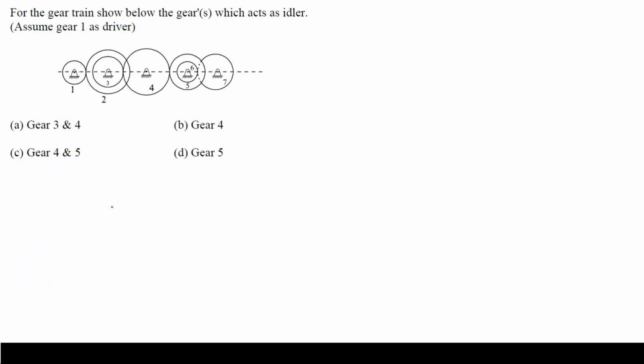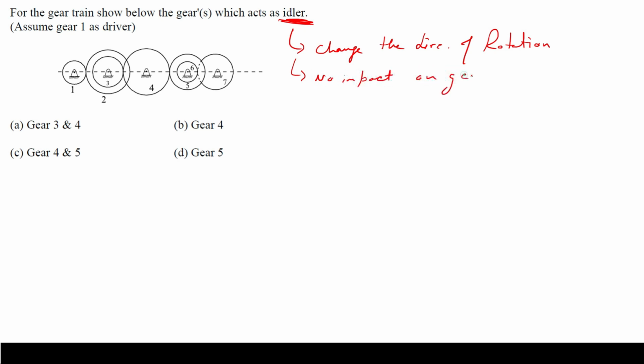Now the last question of the day, or the video: you have to calculate an idler gear. What is the meaning of idler gear? A gear whose only function is to change the direction of rotation, but has no impact on the gear ratio. So what is the method to calculate it? You have to take the product of the number of teeth on the driving gears divided by the driven. So driving divided by driven, you take the product of teeth.